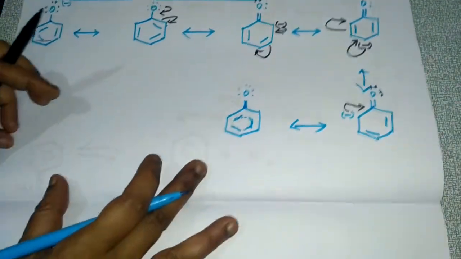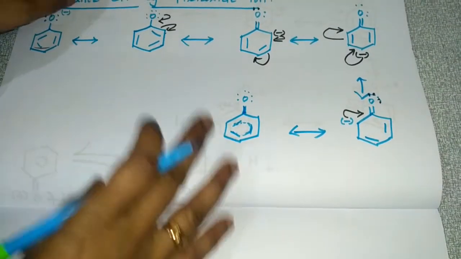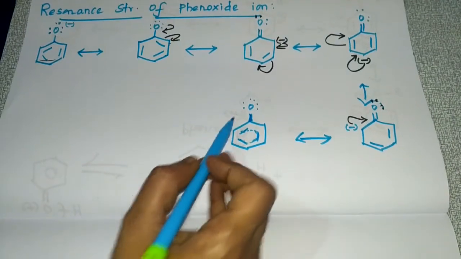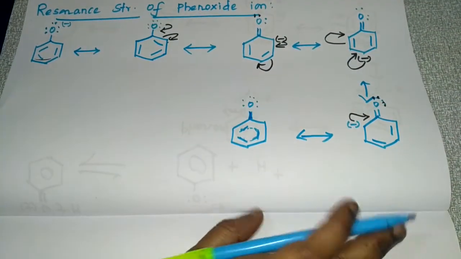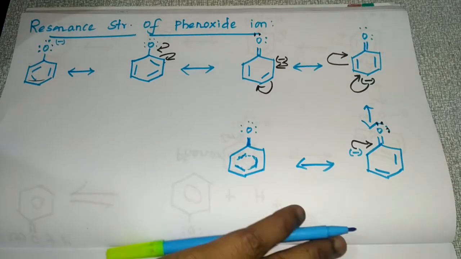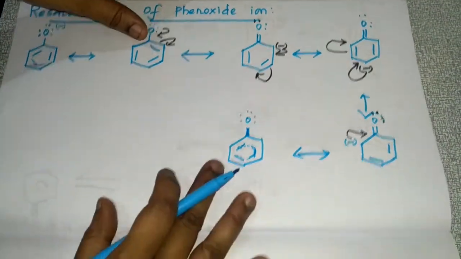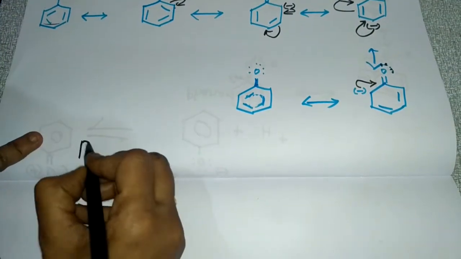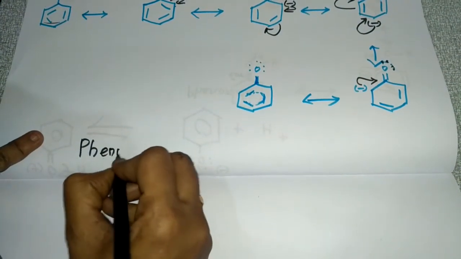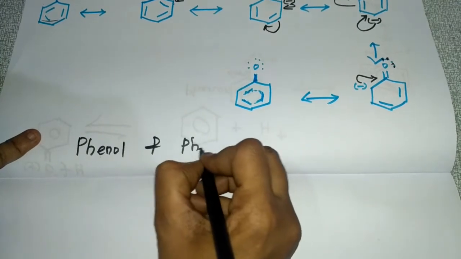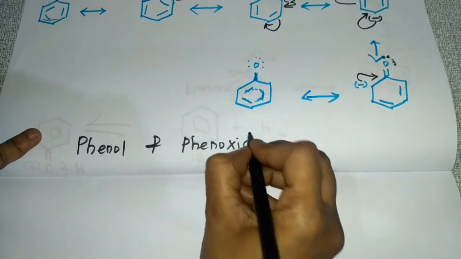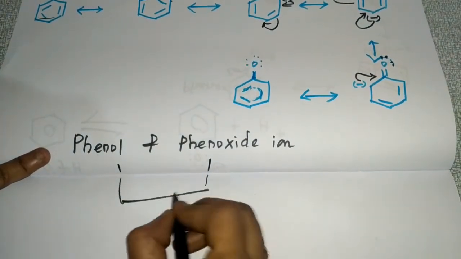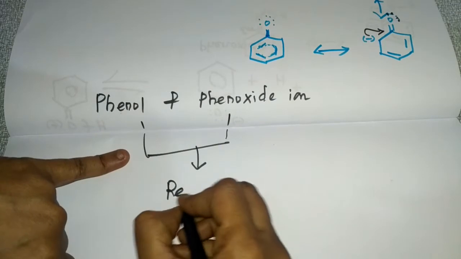So you can write it like delocalization of electrons. This is the resonance structure. You can write it as a complete structure, or you can write it with a double bond with the delocalization of electrons. So this is the resonance structure of the phenoxide ion. If you take both phenol and phenoxide ion, both are resonance stabilized.